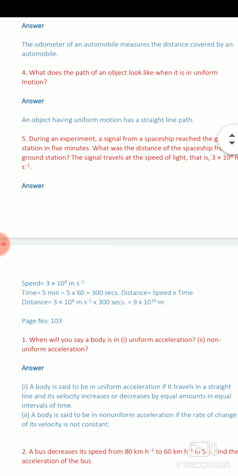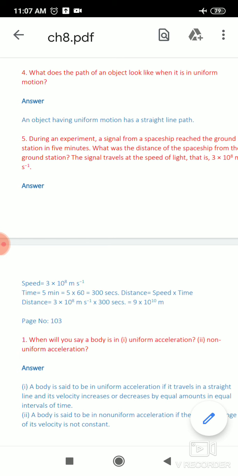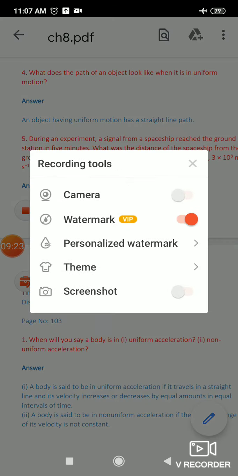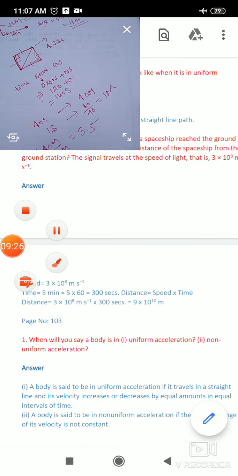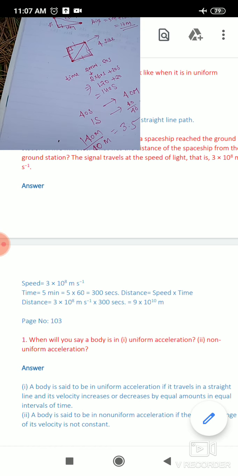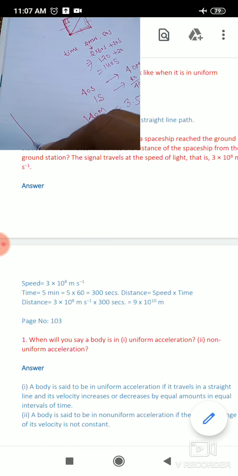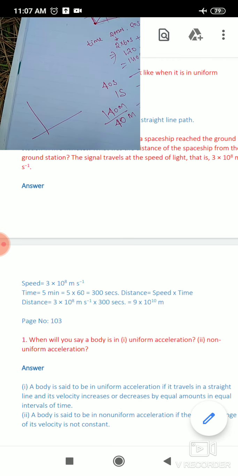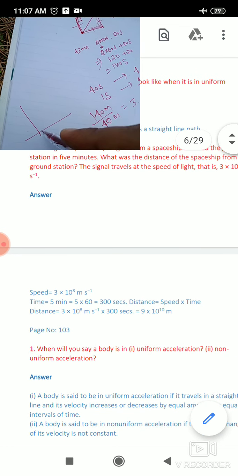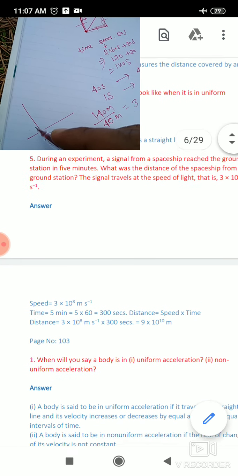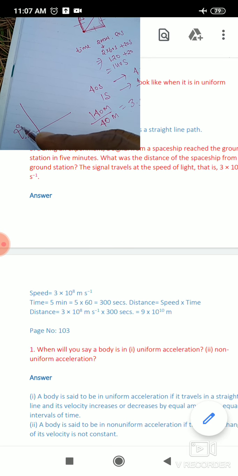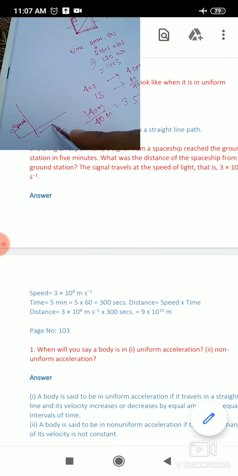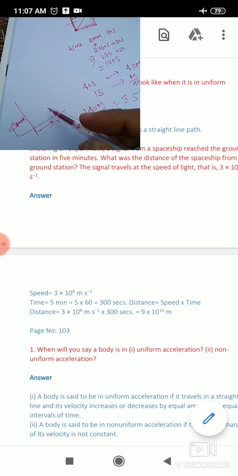Next question: what does the path of the object look like when it is in uniform motion? Dear student, we know that uniform means equal in amount, so whenever any object travels with a constant or fixed speed, we can say that the object is in uniform motion. Suppose this axis is speed and the x-axis represents time taken.